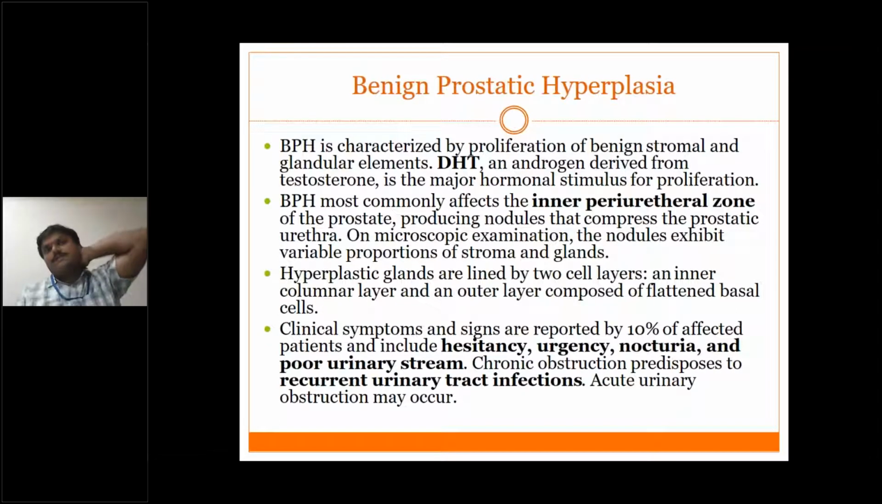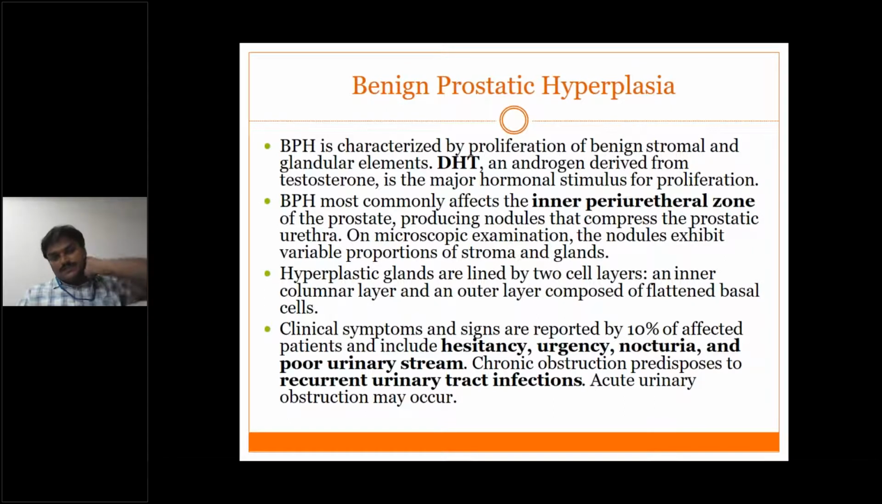Next we discuss benign prostatic hyperplasia. It is nothing but the proliferation of benign stromal and glandular elements of the prostate. The prostate contains mainly two types of elements, glandular elements and stromal elements. It depends upon the hormone dihydrotestosterone, an androgen, which acts on the glandular epithelial cells and the stromal cells and increases the proliferation of glandular and stromal elements. We already discussed that benign prostatic hyperplasia occurs in the inner periurethral and central zone, so there will be proliferation of both the glands and stromal elements.